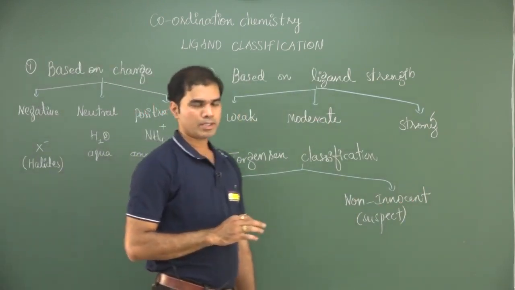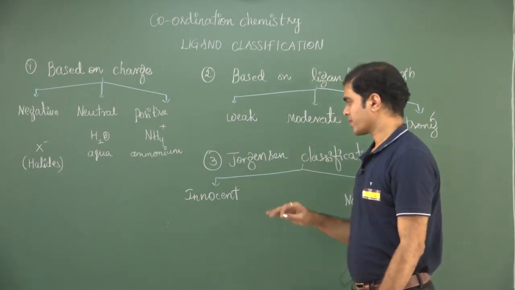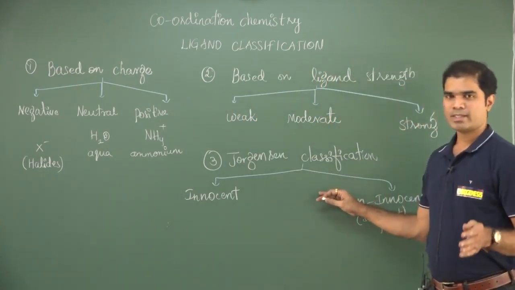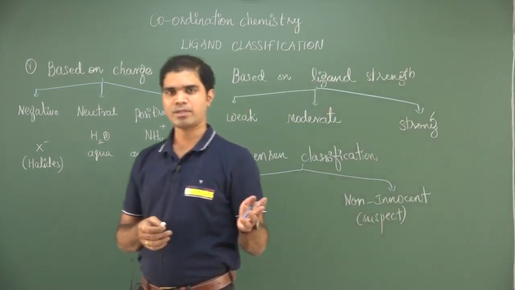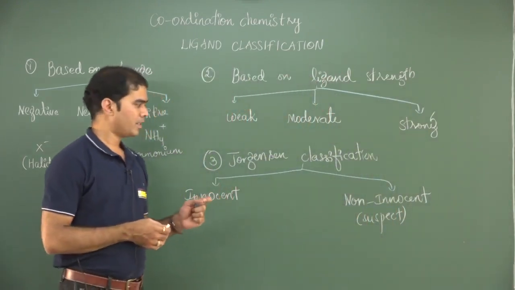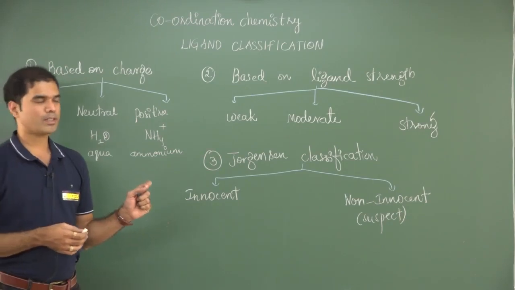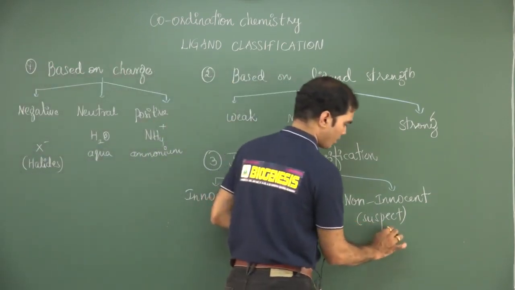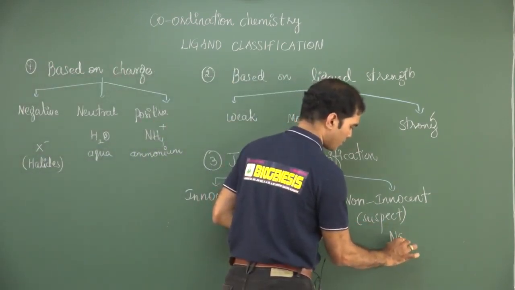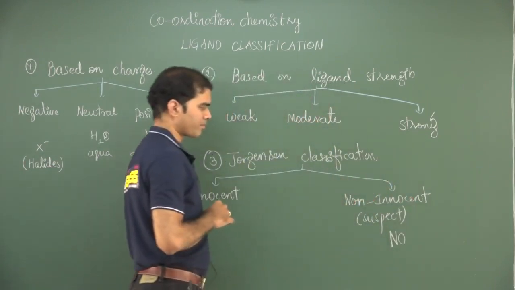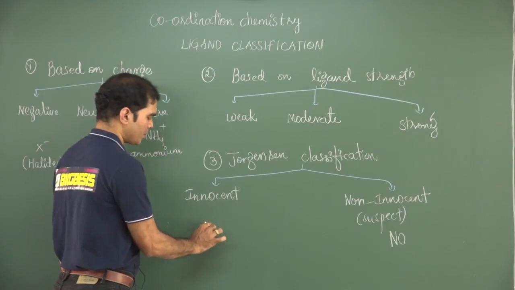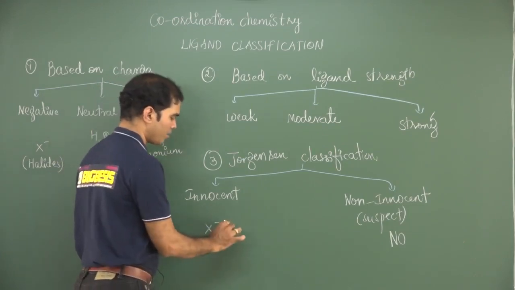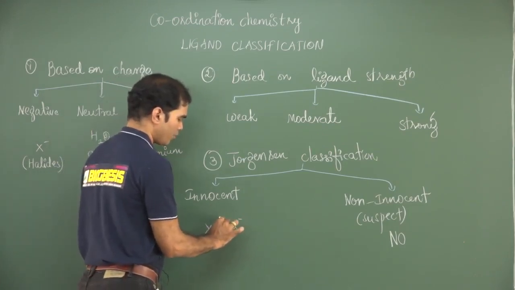Every chemistry student is very innocent, as we say. So, in a similar way, ligands are classified into two types. One is called an innocent ligand, the other one is a non-innocent ligand or a suspect ligand. Suspect, you can suspect it. For what do you suspect? Suppose I choose a ligand like NO. On the other hand, let me choose a ligand like a halide such as Cl minus or F minus.